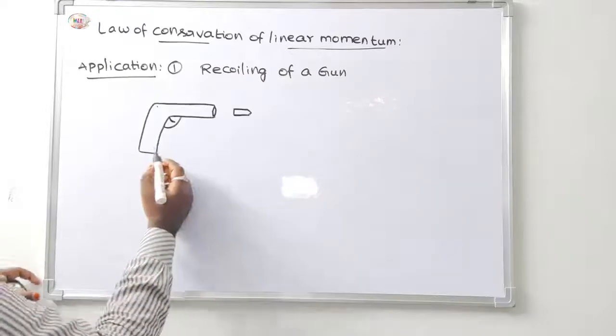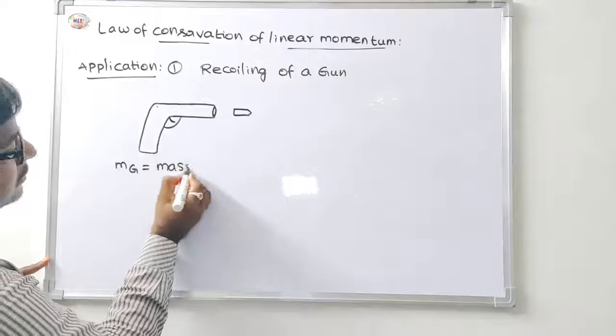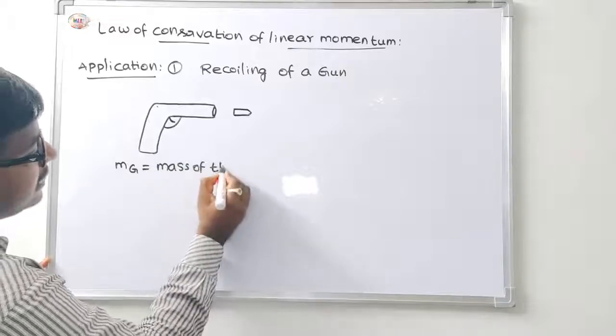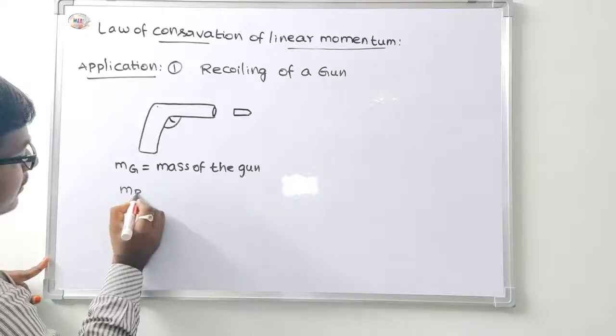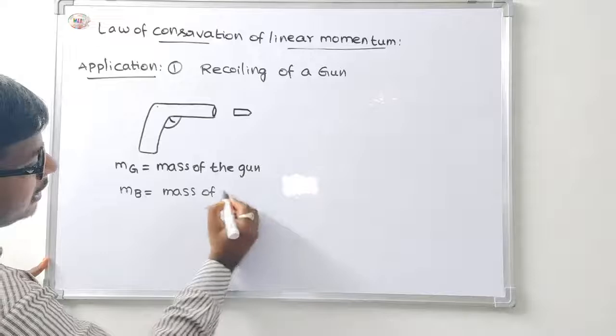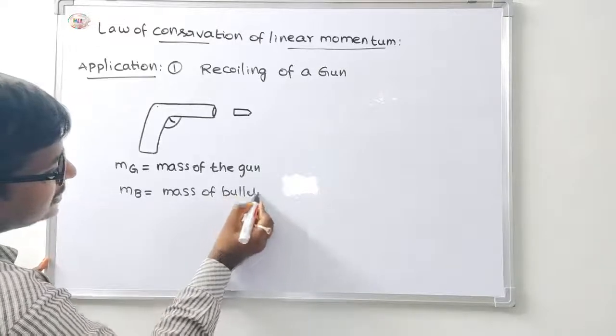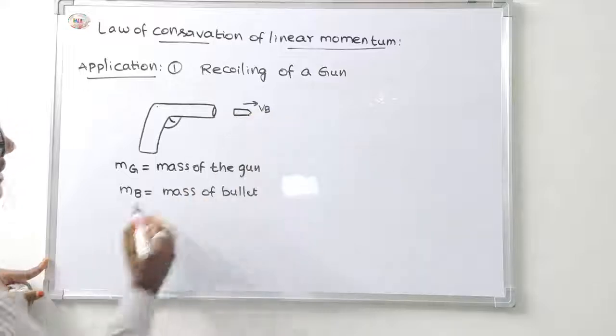Mg is the mass of the gun, and mb is the mass of the bullet.